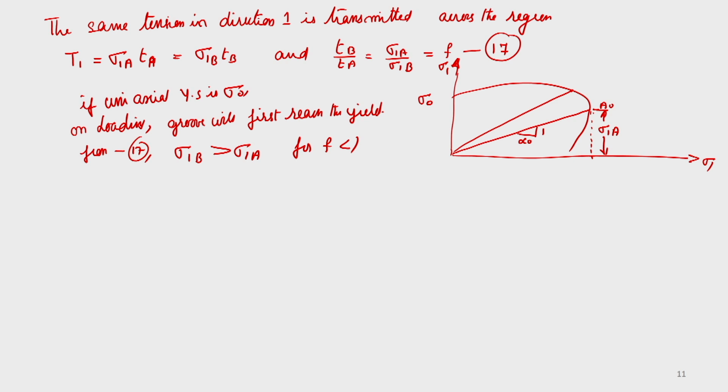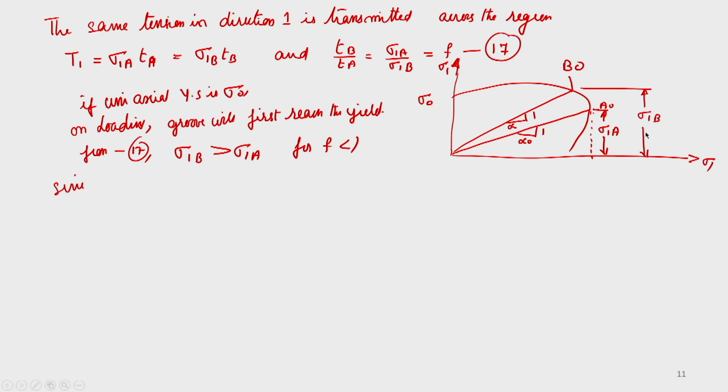Since sigma 2A is equal to sigma 2B in both cases, the material in the groove cannot deform. That was a constraint condition due to geometric constraint. So this is your B naught, and here it is 1 by alpha, and this will be your sigma 1B.